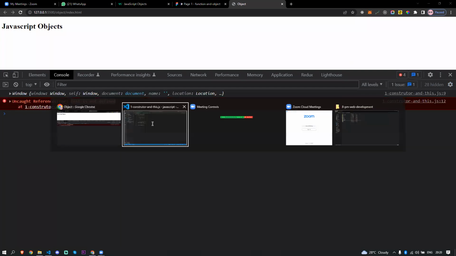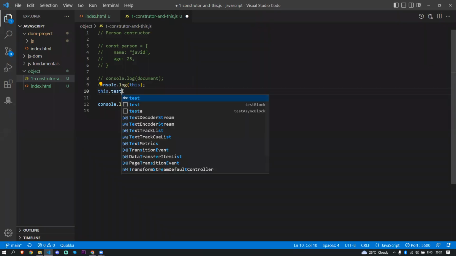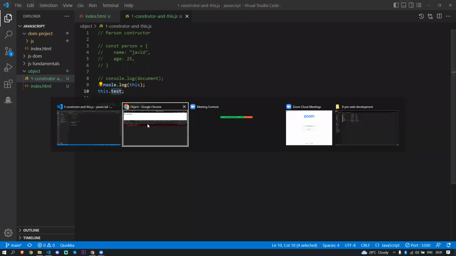But when does undefined come? If there is some variable in the global scope, say there is a variable in the global scope called test, it's going to look for test, but it has no value. If the variable does not have any value, then what is going to be returned? Undefined. Yeah, so it's going to return undefined.